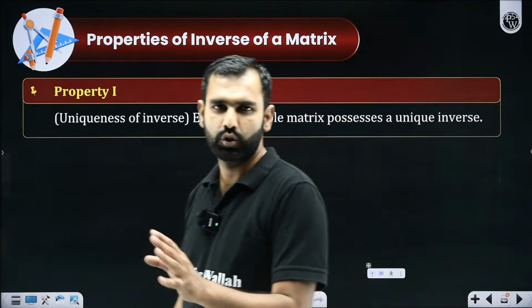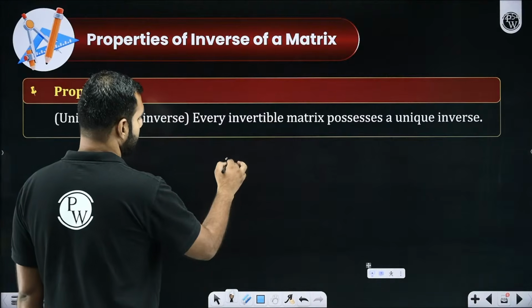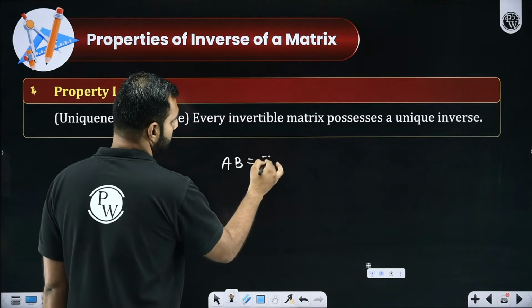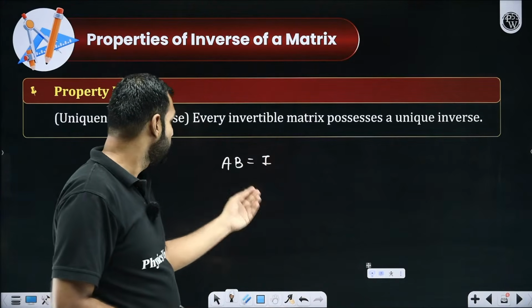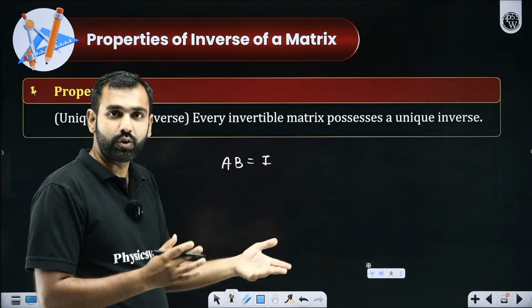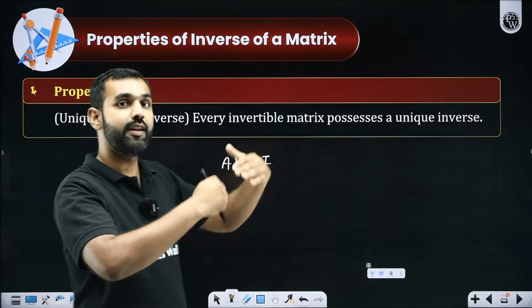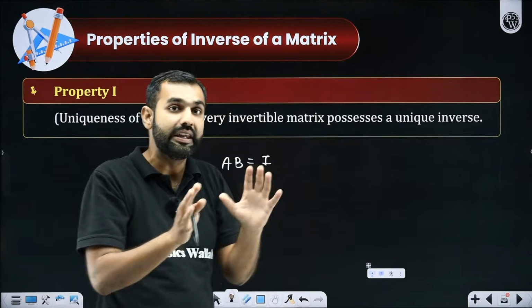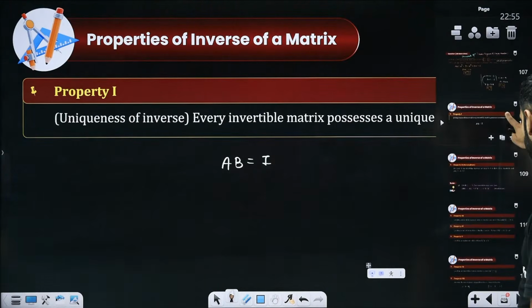Inverse of a matrix is always unique. What does it mean? Let's say there's a matrix A and its inverse is B. So B when multiplied to A gives you I. Similarly, A when multiplied to B gives you I. So if inverse of A is B, inverse of B is A. You won't say inverse of A is C as well. No, it is unique. They are always unique. Getting it or not, everyone? All the participants, yes or no?